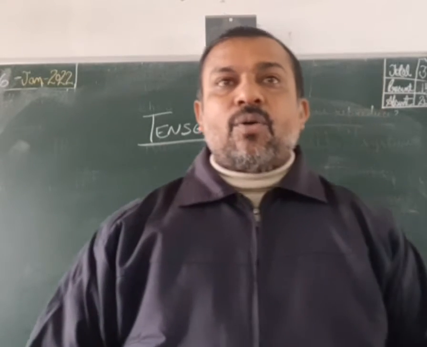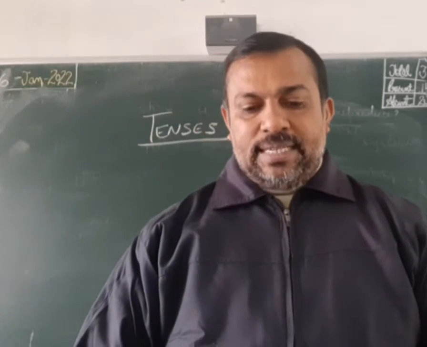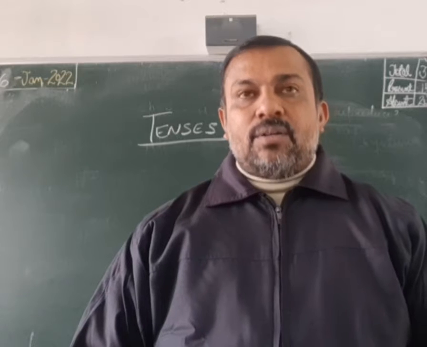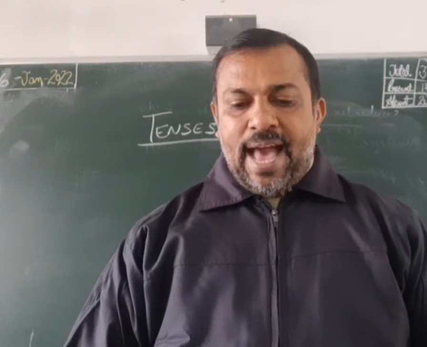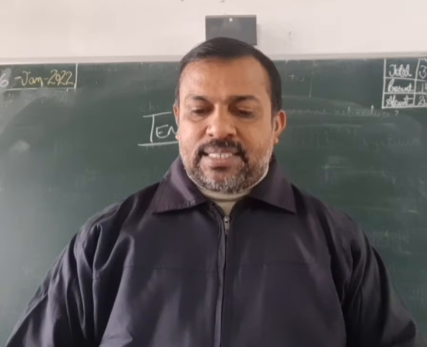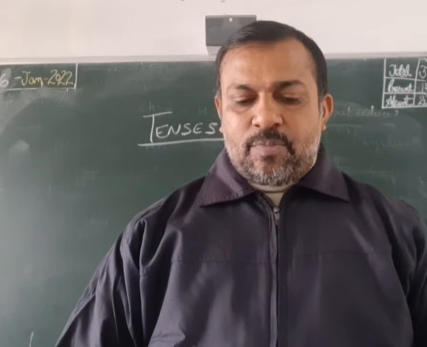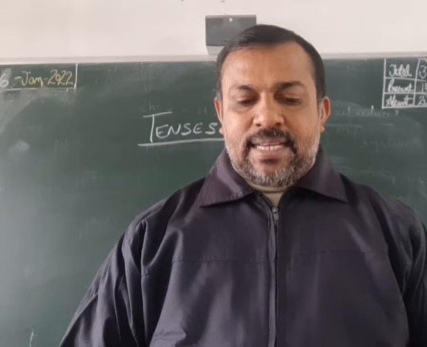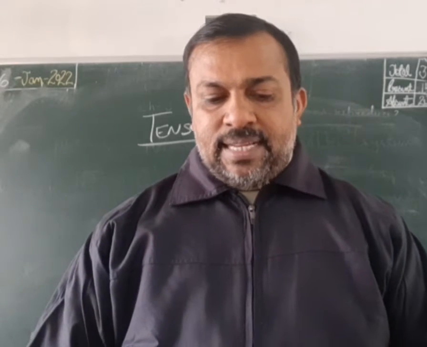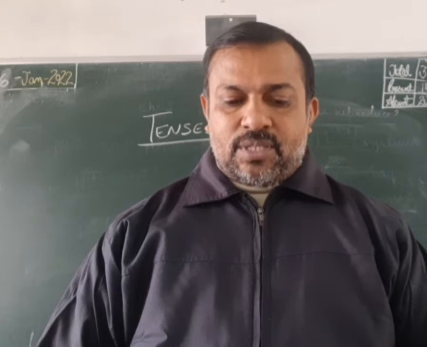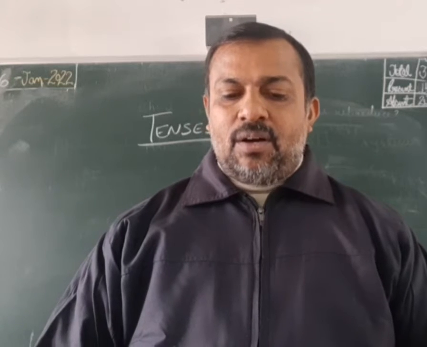So today we are going to have the class on tenses. Now the tense in a sentence tells the time of the action mentioned in the sentence. Broadly speaking, the tense in a sentence can be present tense, future tense or past tense. The sentence can be affirmative or positive, negative, or interrogative.